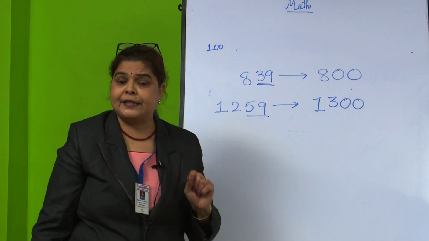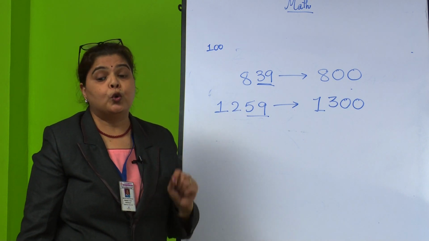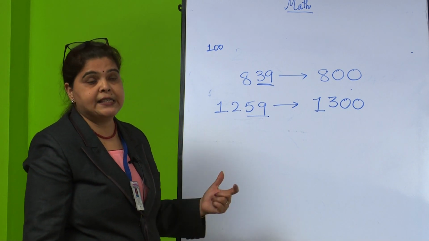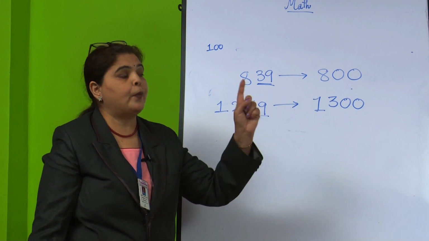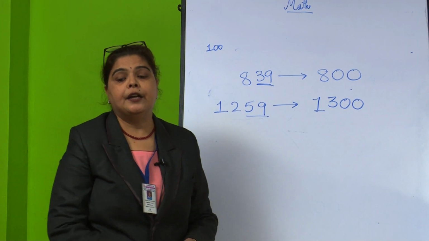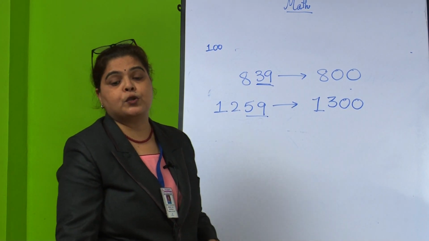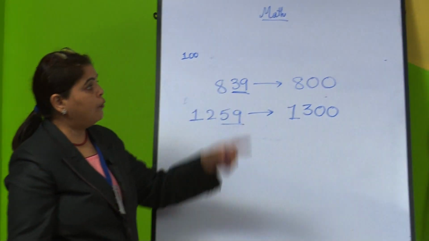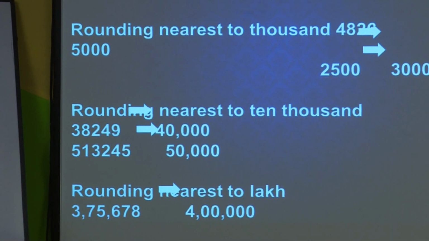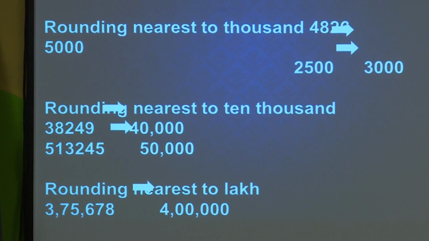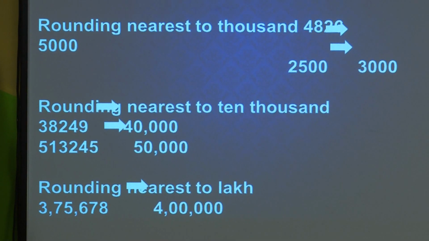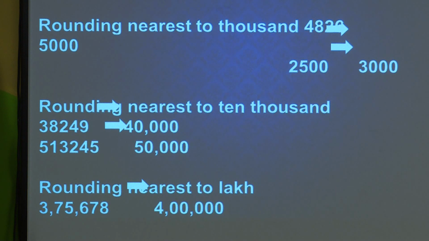These are small tricks I have given which will help you to write these numbers very easily. Just read the question properly. It may be nearest to 100, nearest to tens, or nearest to 1000. Now, another example is given as nearest to 1000. What will be the nearest to 1000?